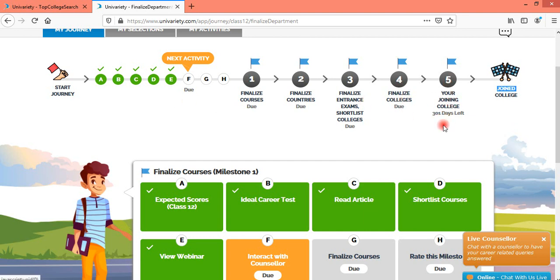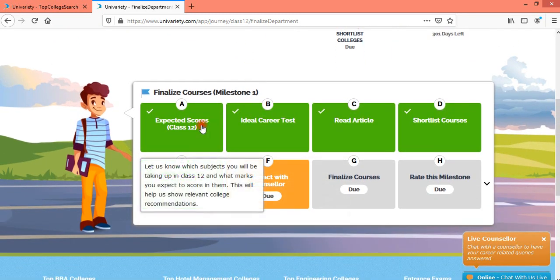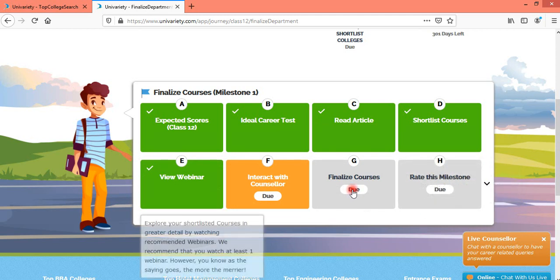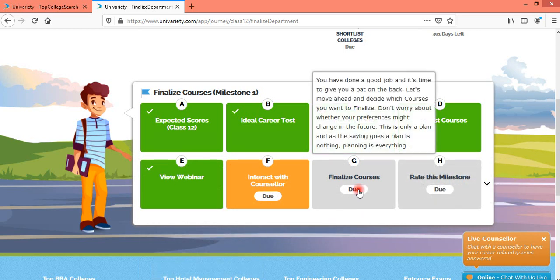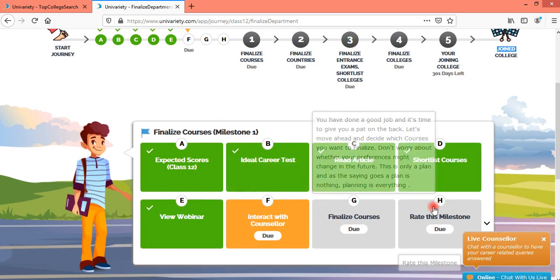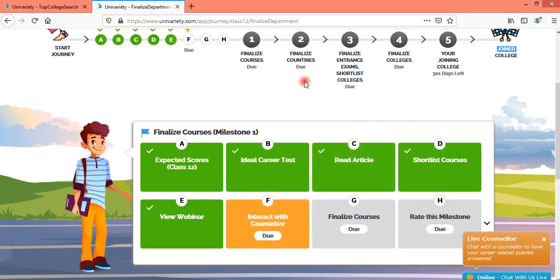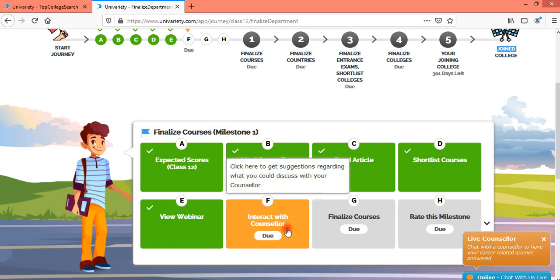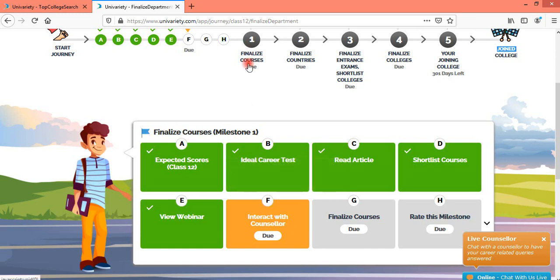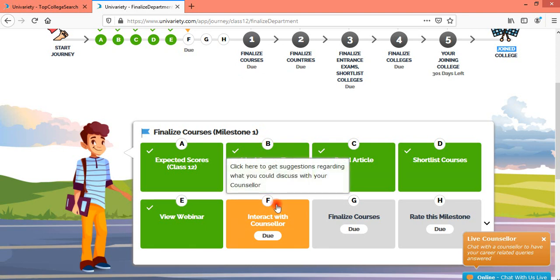All these milestones are due. What we have done is made matters very simple for the student, where the student can just click on a milestone, and there is a certain set of tasks to be accomplished to complete that particular milestone, and then the student can jump on to the next milestone. As you can see, interact with counselor is one of the tasks in finalize courses. So if the student clicks over here